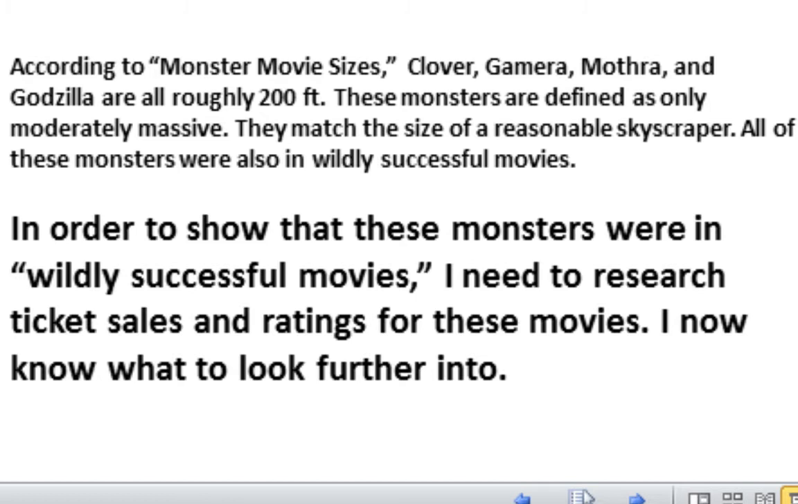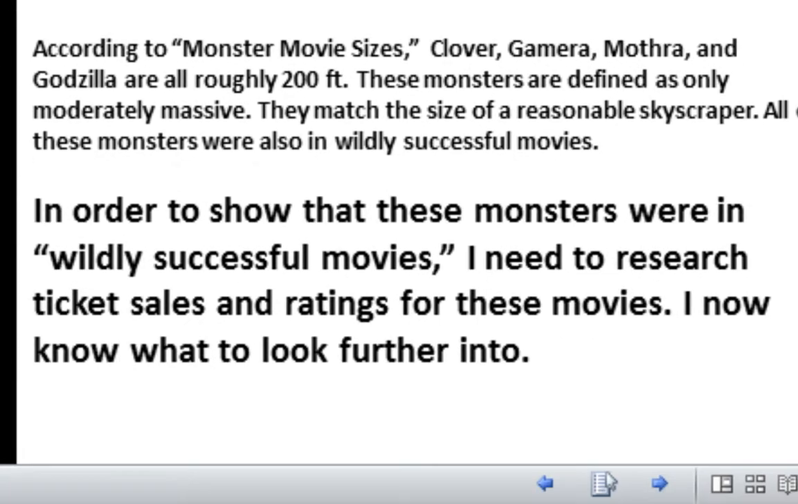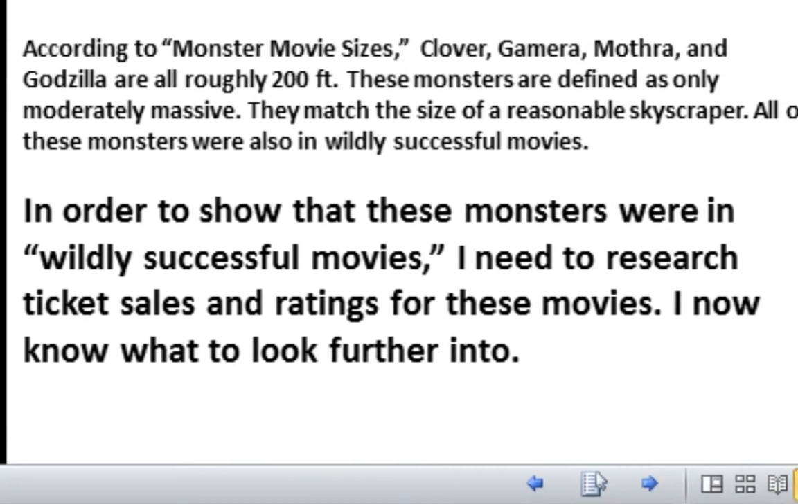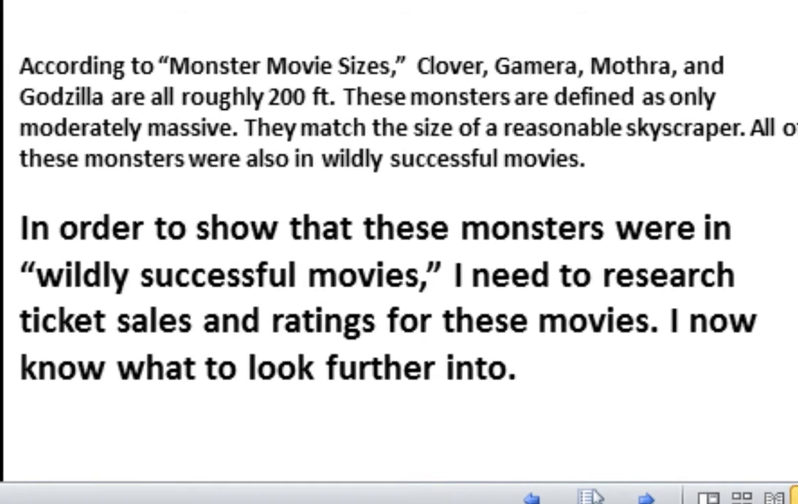So I've made this claim in a topic sentence, and now I have to go find research that supports this. So how do I define what a wildly successful movie is? Ticket sales, longevity, the fact that people are still talking about it, the fact that it's had sequels, and that's all data that I can go find through web research, through interviews, through book research even, and now I know what to look further into. So now I know what to research. So you can see how the thesis here creates a topic, and then from that topic I know now what I have to research. That's the process you need to be following here.